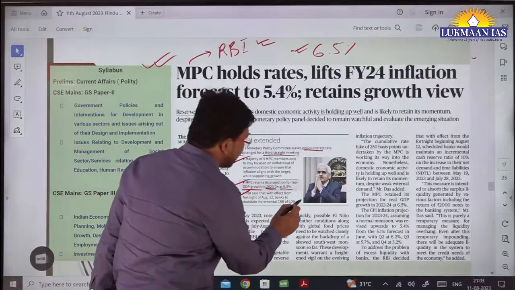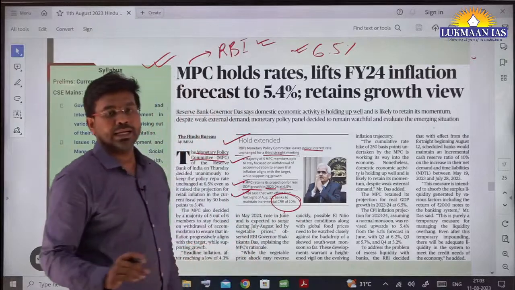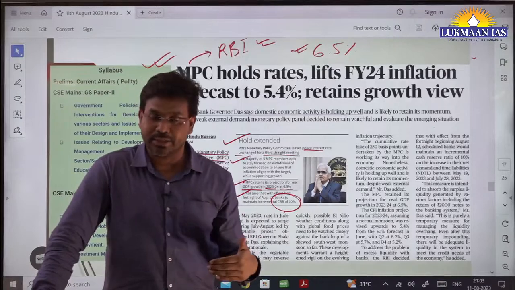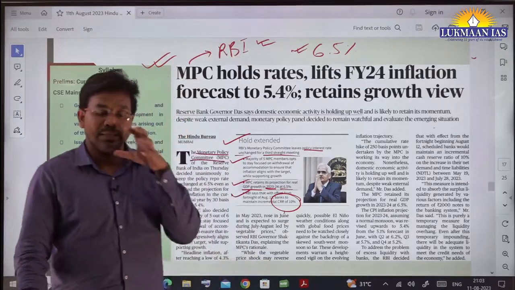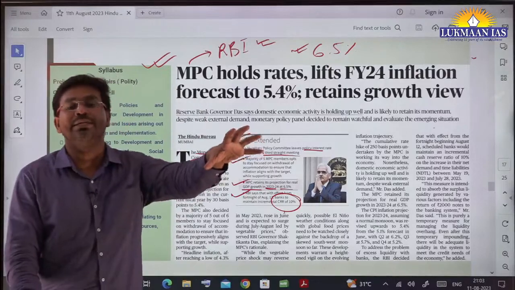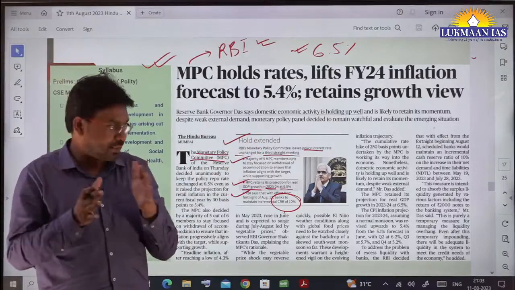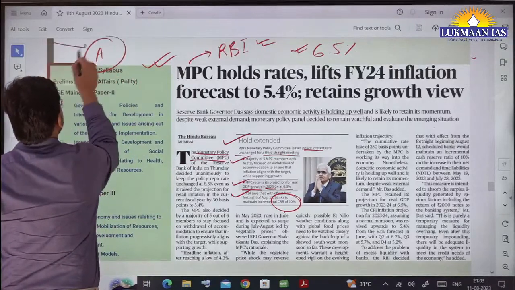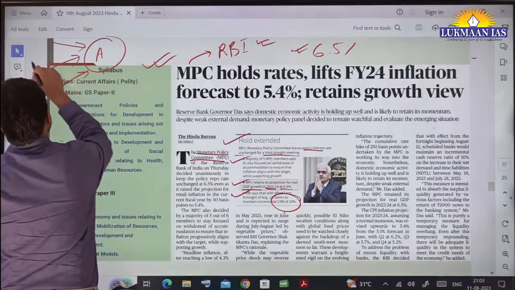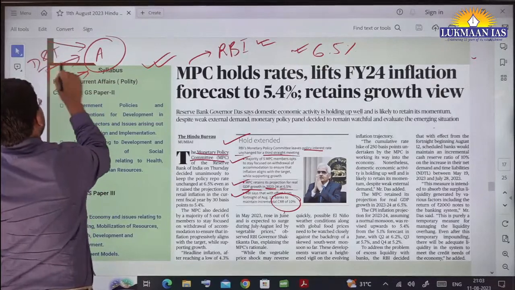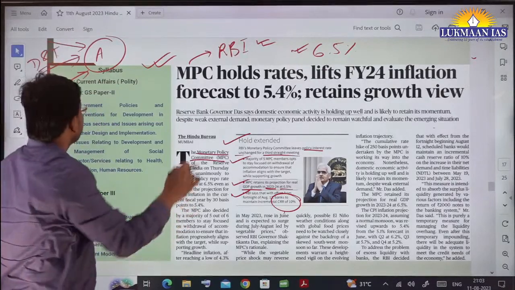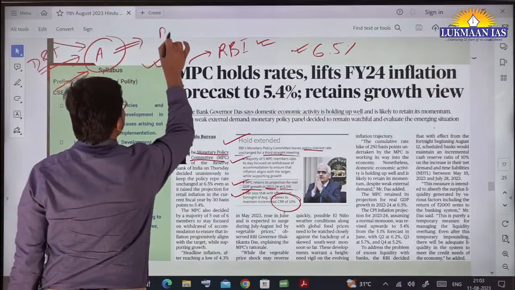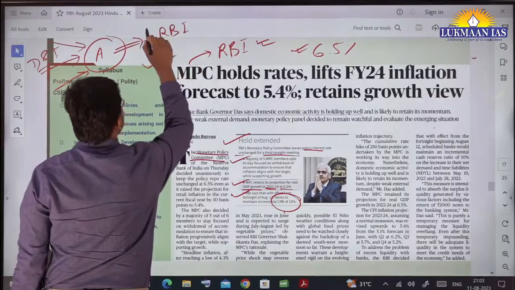Cash reserve ratio means the amount that banks receive from customers, which these banks have to keep with the Reserve Bank of India. Let's say there is a bank A. This bank receives money from its customers as demand and time deposits, through savings and current accounts. Whatever money it receives, they have to keep some portion of it with the Reserve Bank of India.